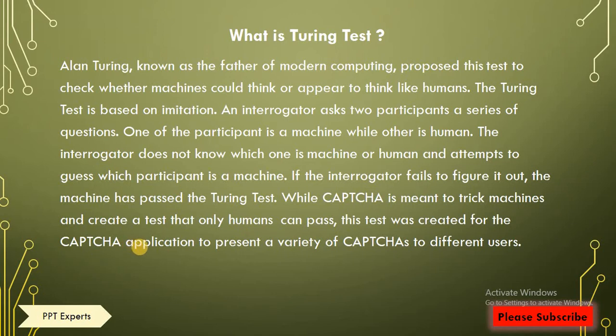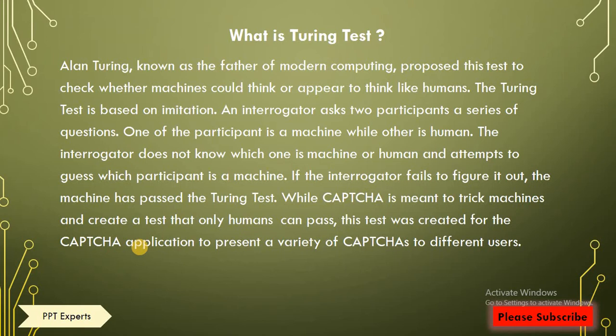In the Turing test, there is an interrogator who doesn't know whether it is a machine or a human. So it identifies whether it is a machine or a human by asking some questions and getting answers to those questions. If the interrogator fails to figure it out, the machine has passed the Turing test. So if the interrogator fails to identify, the machine will pass the test.